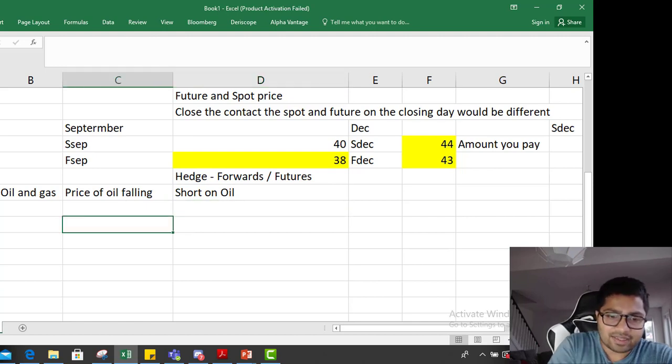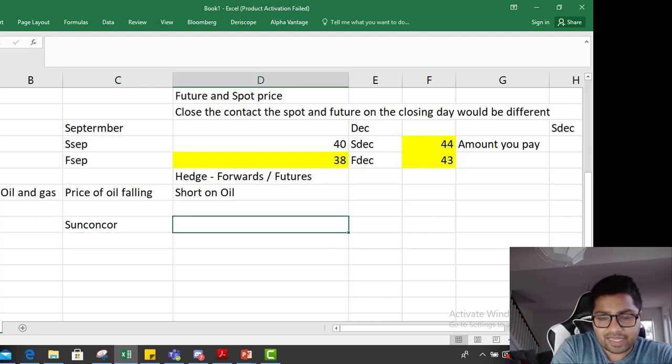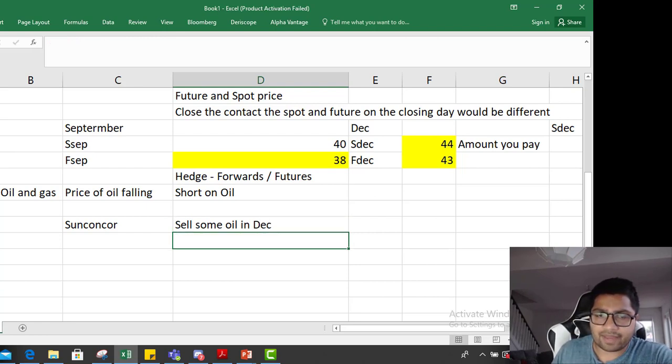Let's say Suncor is going to produce some oil in December, which it is going to sell. So it has to sell some oil in December. And to hedge this risk, it's going to go short on oil contracts.